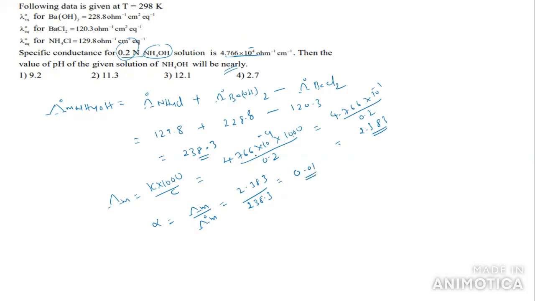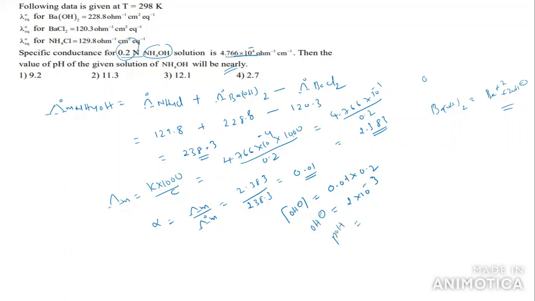Generally here the base is given, OH minus. If we take barium hydroxide, it dissociates into Ba2 plus and 2 OH minus ions. Now we have to find the concentration of OH minus. It is 0.0192, and the normality which is given is 0.2, so you can write it as 2 into 10 power minus 3 for OH minus.